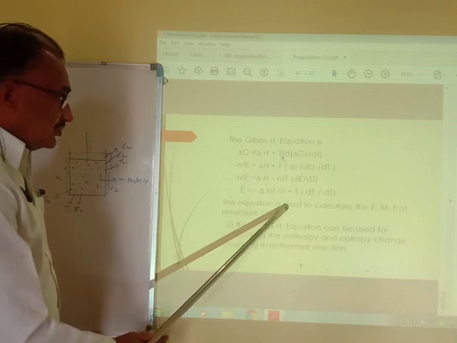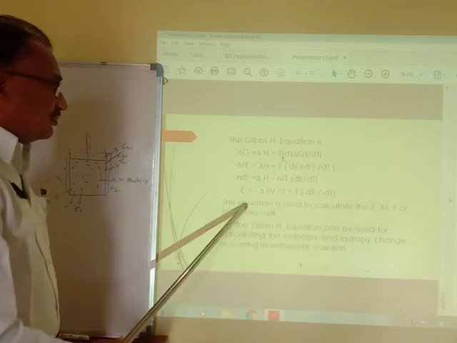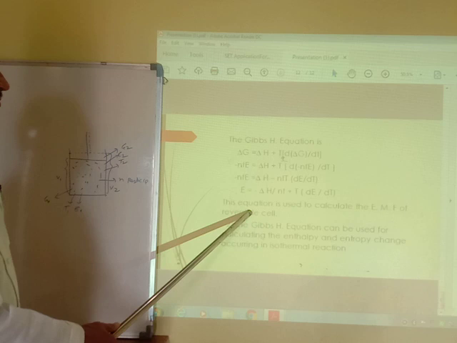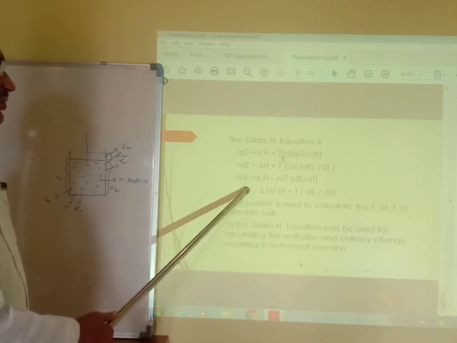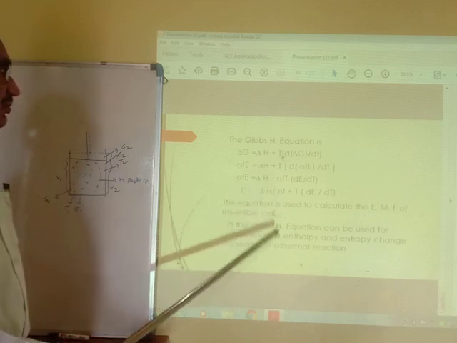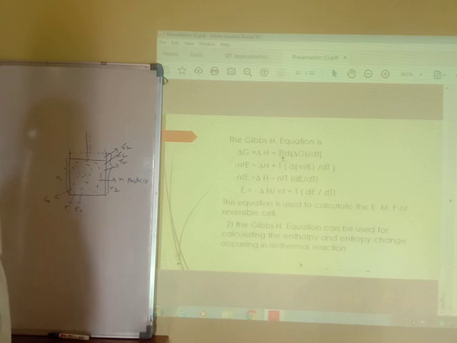This equation is used for the calculation of EMF of the reversible cell. With the help of this equation we can calculate the EMF of the reversible cell.